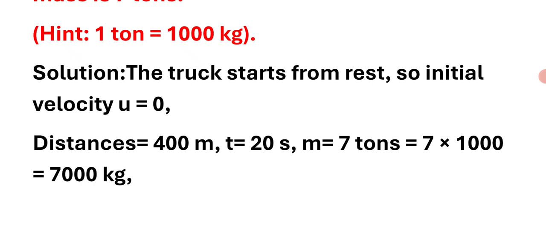The solution: starts from rest, so initial velocity u is equal to 0, distance s is equal to 400 meters, t is equal to 20 seconds, m is equal to 7 tons. Converted into kg, 7 into 1000, 7000 kg.